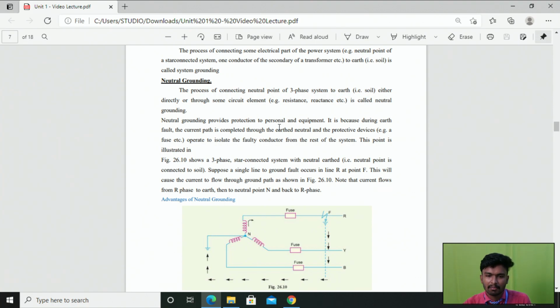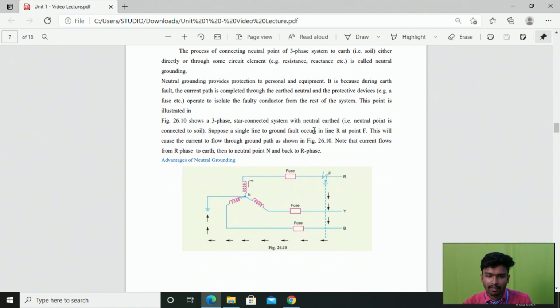Neutral grounding is the process of connecting the neutral point of a three-phase system to the earth, either directly or through some circuit elements. Neutral grounding provides protection to personnel as well as equipment. This is because during an earth fault the current path is completely through the earth and neutral, and the protective devices, for example fuses, operate to isolate the faulty conductor from the rest of the system. This point is illustrated in this diagram.